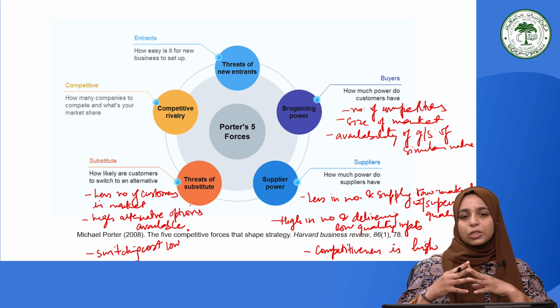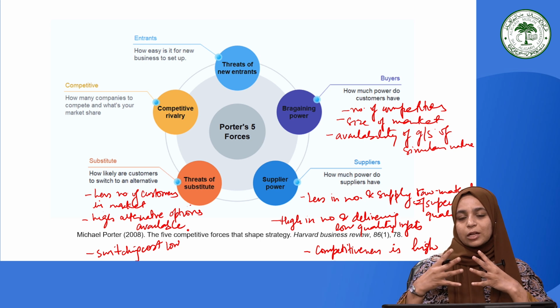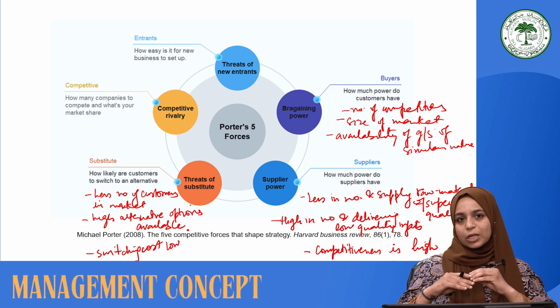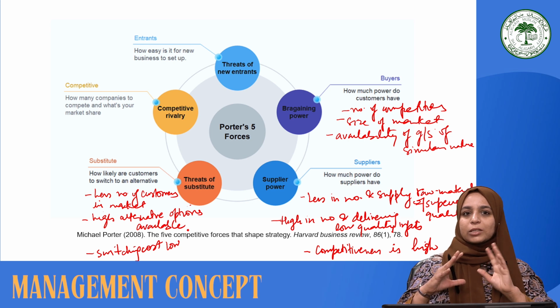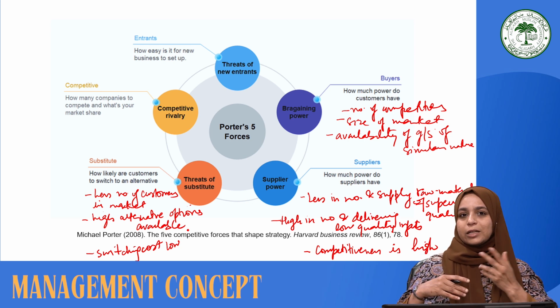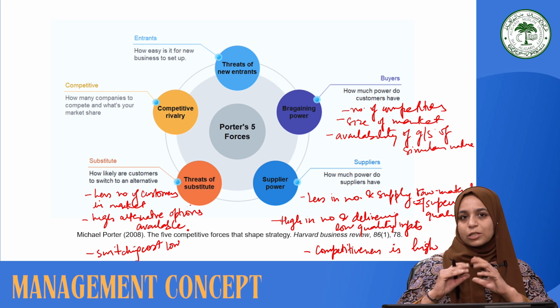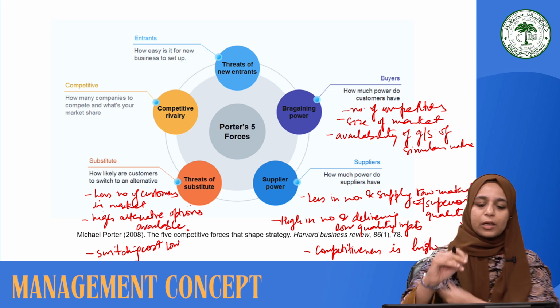But that is only possible when the products and services are so differentiated from the other products available. So when the products are undifferentiated and it is easy for customers to shift, obviously they are going to shift to the substitute. So there is always a threat of substitution.